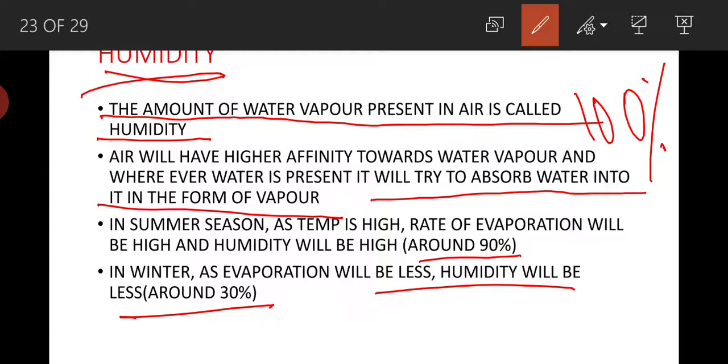So in winter, as humidity in the air is less, whenever air flows through our skin and face, it will try to absorb the water present in our body, from our skin, face and lips, and as a result our face and lips crack during winter. That is why we always apply moisturizing cream during winter in order to protect our skin.